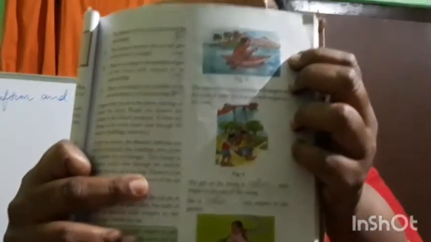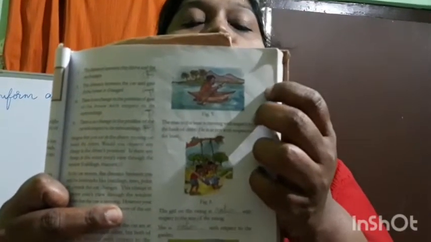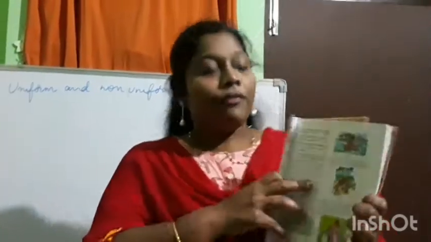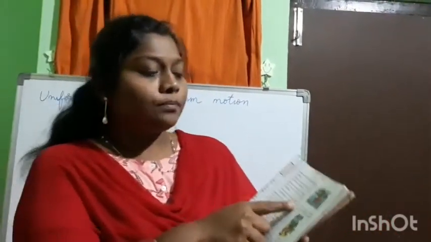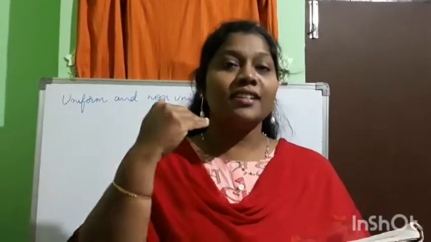Here in this picture, a man is sitting in a boat and rowing his boat in the stream. The man is moving sitting in a boat, and the boat is moving in the stream.